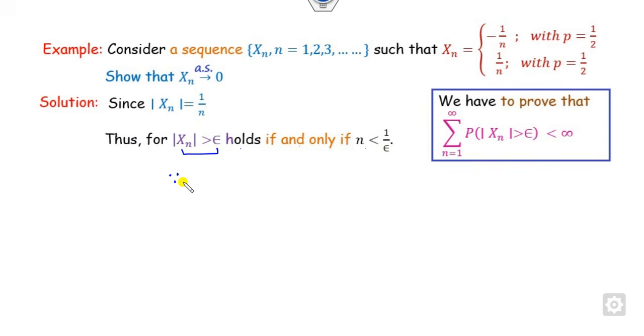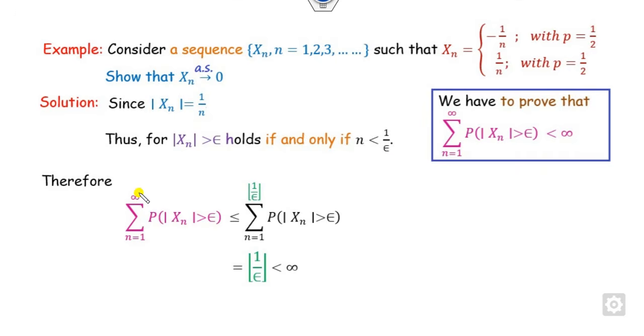Why? Because the modulus of xn is 1 by n, so this will hold only when n is less than 1 by epsilon. So therefore we can start from the left hand side. What is the limit on the left hand side? This is finite. Definitely it will be less than 1 by epsilon.